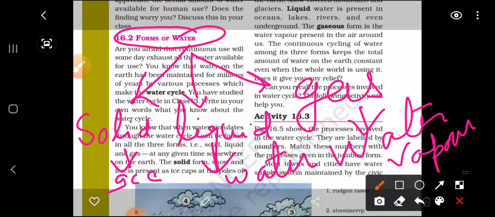There is a pond, lake, river, or streams, and they all are forms in which the water is in the liquid form. Clear? Water vapor is available in the atmosphere. When we boil the water and it reaches 100 degrees temperature, then water starts evaporating, or water vapor goes out into the atmosphere. So this is called water vapor.